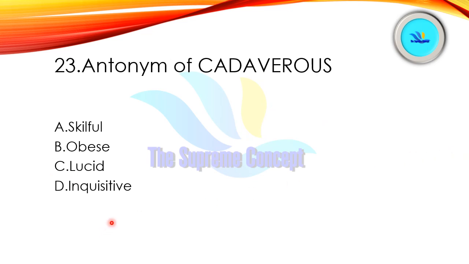Question number 23. Antonym of the word cadaverous. So here are the four options: skillful, obese, lucid, inquisitive. Mark your answer. Yes, option number B is correct here, obese, because cadaverous means very slim or thin.